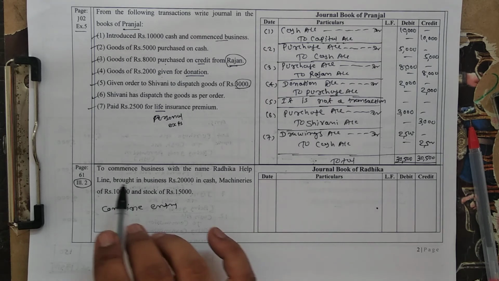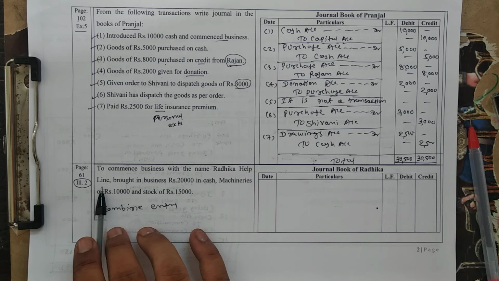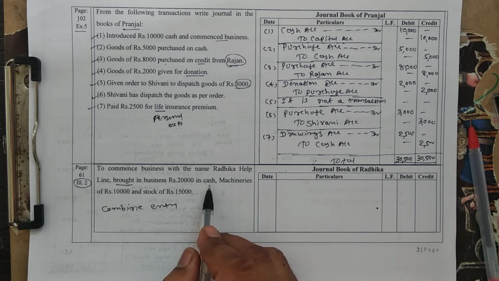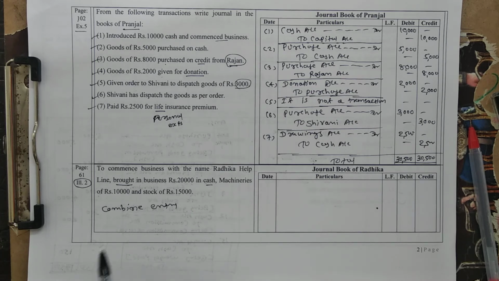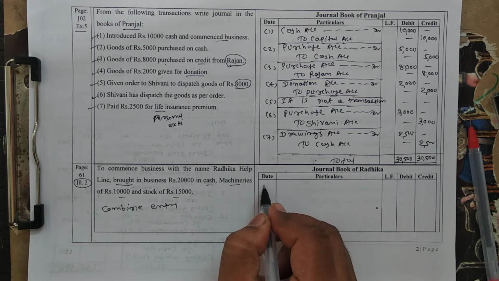Let us start. Only one transaction is given: to commence business with the name Radhika Helpline, brought in business 20,000 cash, personal cash brought into the business, machinery 10,000 and stock 15,000. So here personal assets are brought into the business, so from the point of view of the business, assets come in. The date is not given.